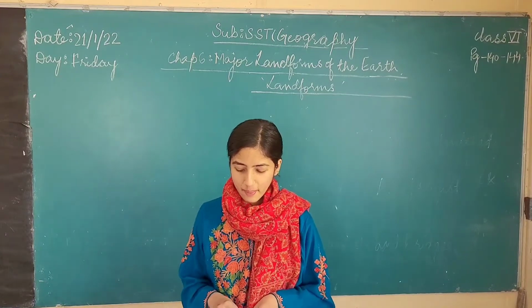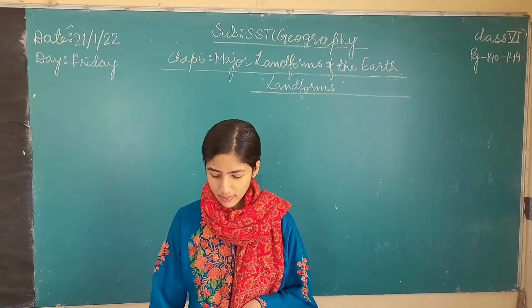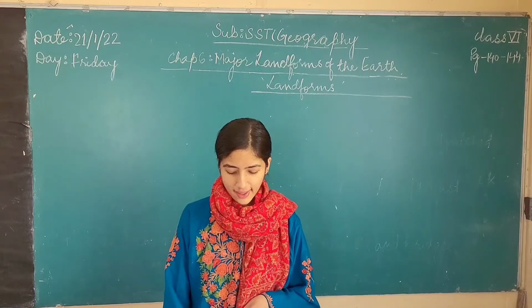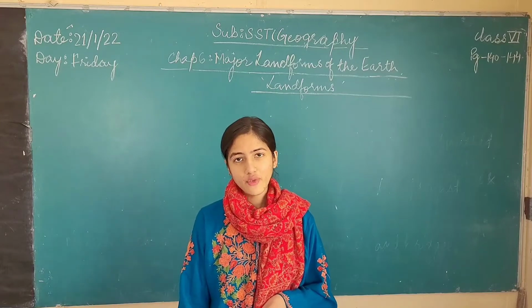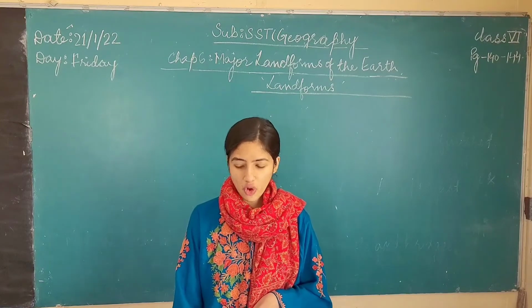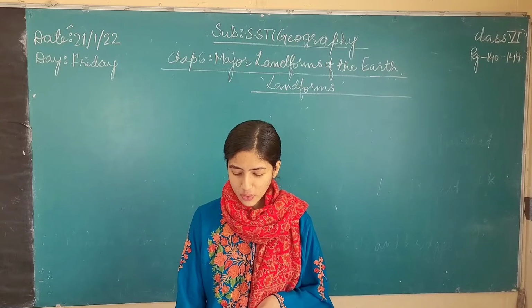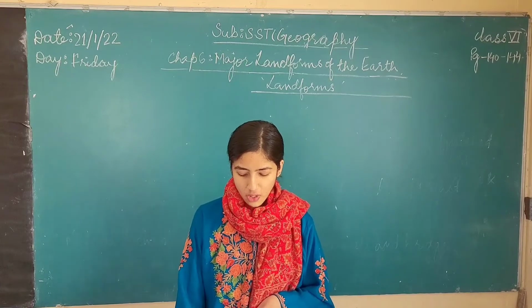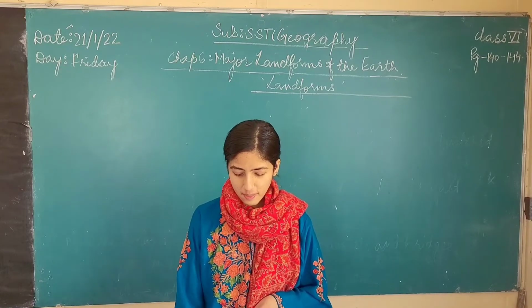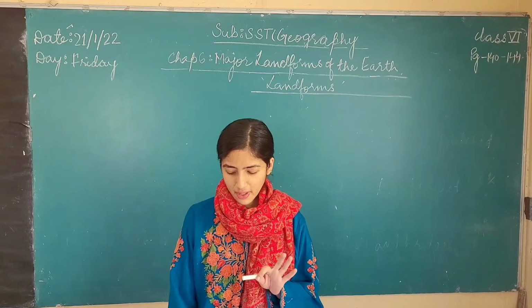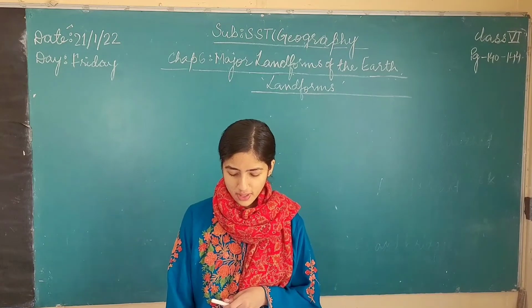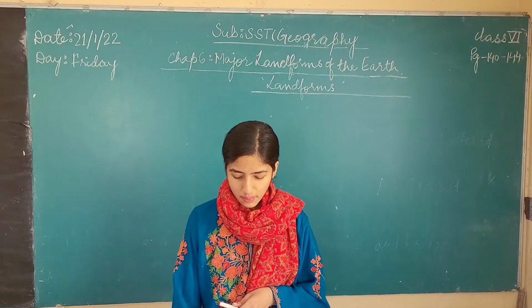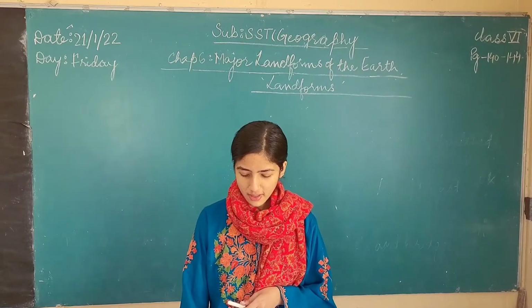And the minor landforms include woods, canyons, valleys and basins. So there are some minor landforms as well, apart from these major landforms. And what are those minor landforms? Those are woods, canyons, valleys and basins. But in this chapter we will basically discuss the major landforms such as plateaus, mountains, plains, etc.